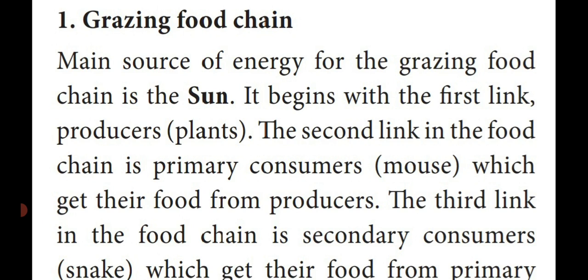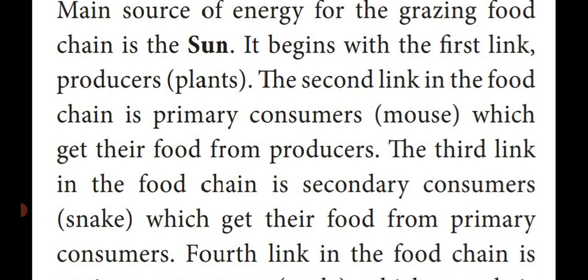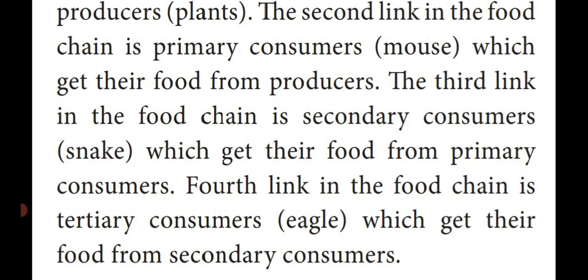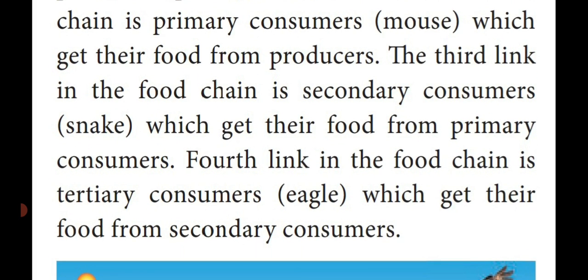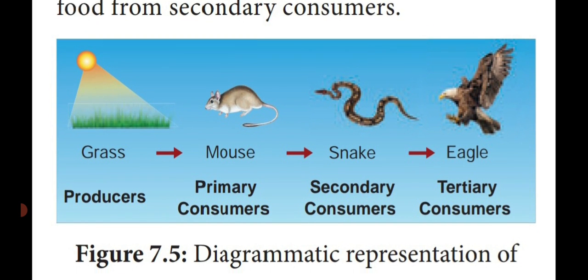In this grazing food chain, the first link starts from the producer, that is plants. The second link of the food chain is the primary consumer, that is herbivore, for example mouse, which gets its food from the producer, that means plant. The third link in the food chain is the secondary consumer, for example snake. They get their food from the primary consumer, that is mouse. Then the fourth link in the food chain is the eagle, known as the tertiary consumer. They get their food from the secondary consumer. So they take place in a straight line.